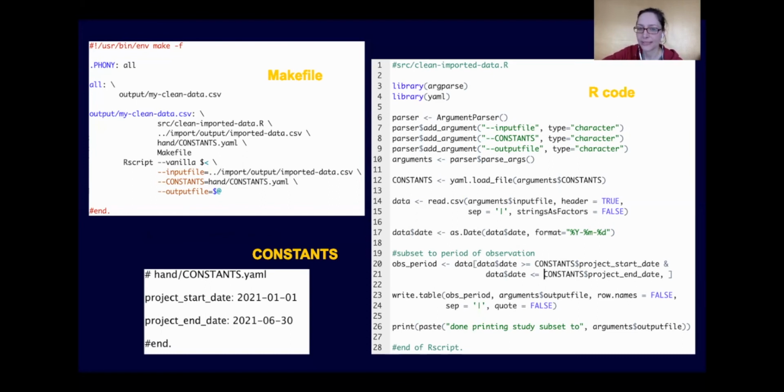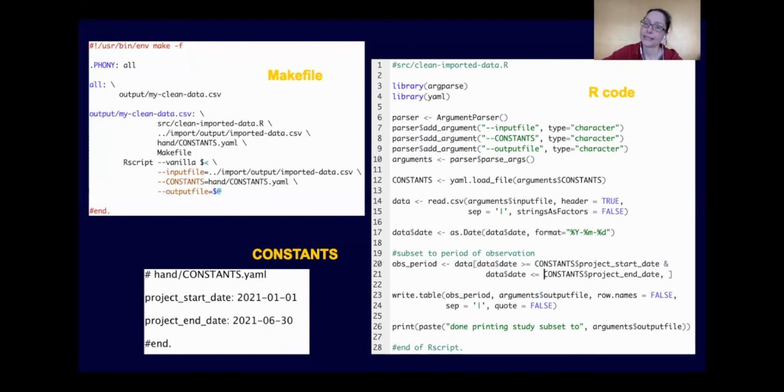And then we can already proceed to subsetting the data to our desired period of observation. What you can see here is that we're taking the data and subsetting it, only picking values that are coming the day of or after our project start date, and only observations that have a date leading up to or at the date of our project end date. And then we can write that subset, that observation period data, to another spreadsheet. And that's what we're going to write into the output file, arguments output file, as we have designated it in the Makefile.